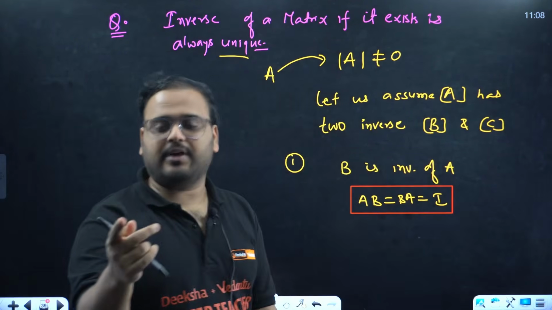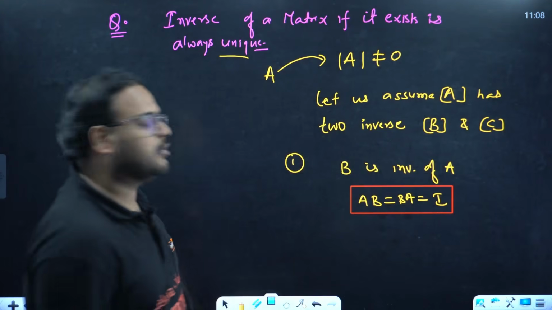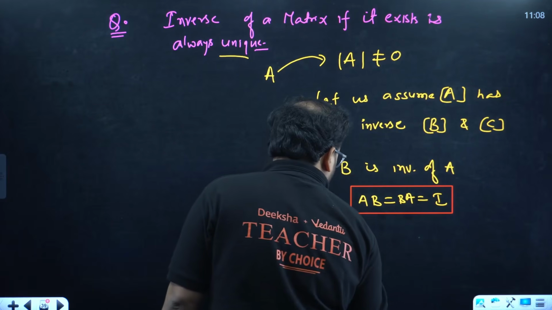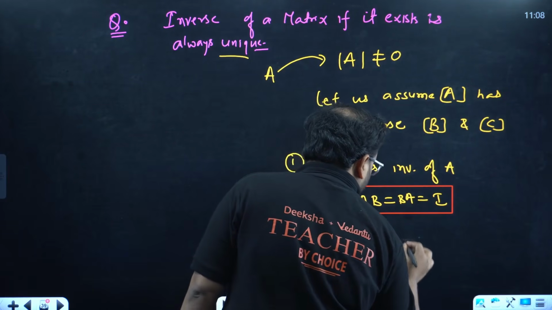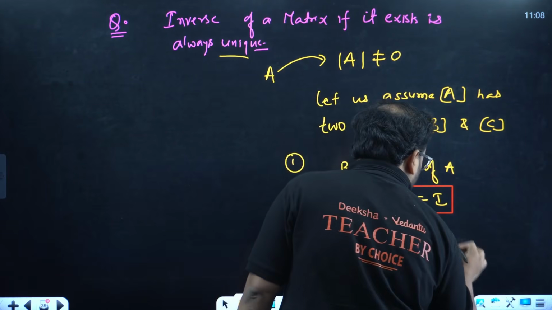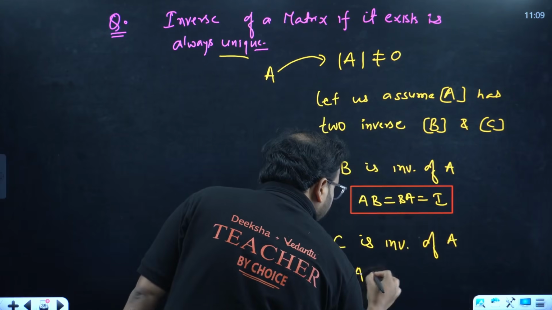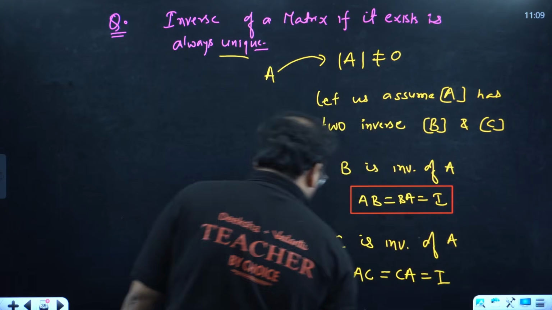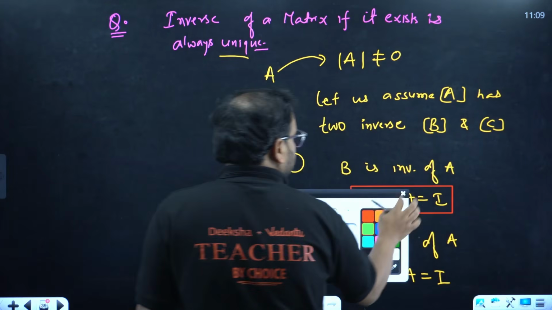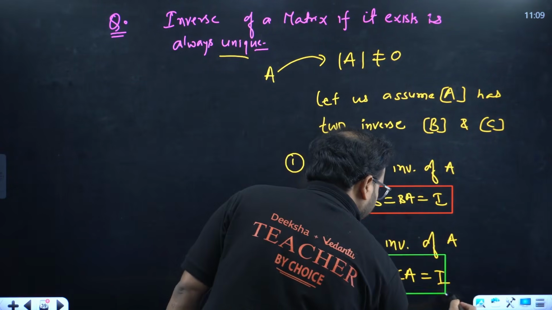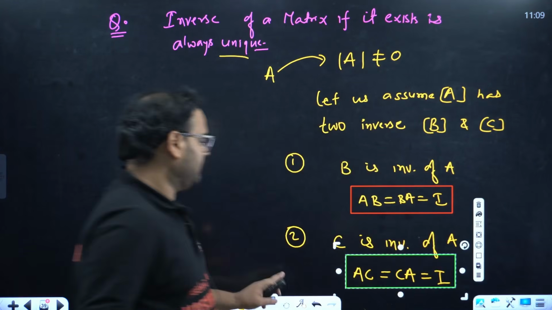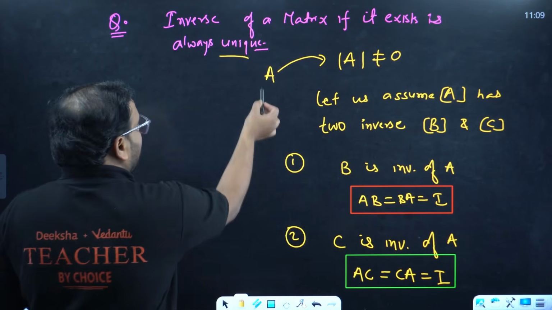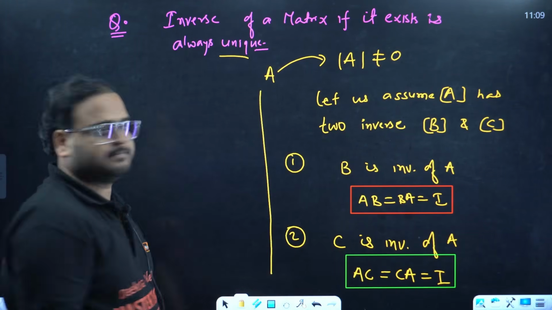If B is the inverse of A, then AB must equal BA must equal I. Second case, when C is the inverse of A, you'll have AC equals CA equals I. This also makes sense, right? Both of these make sense. I have not done anything but write the definition.